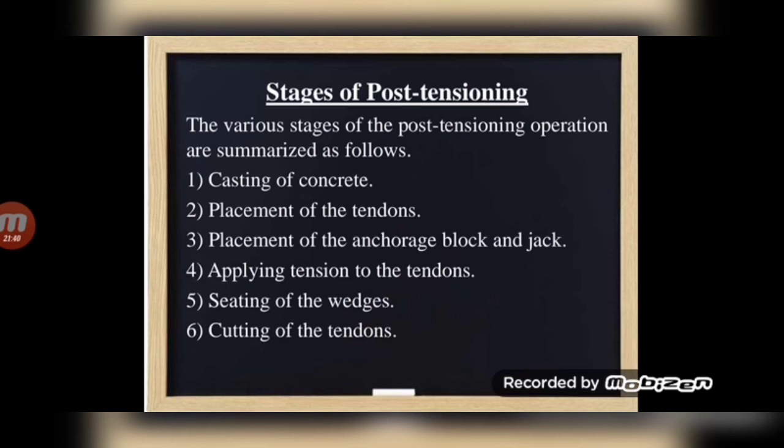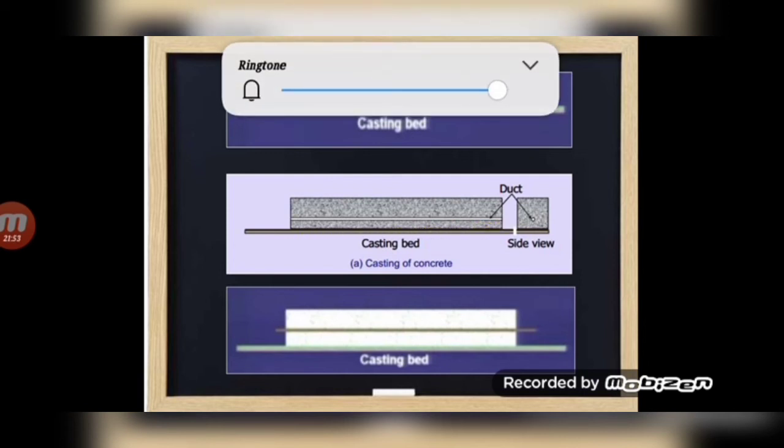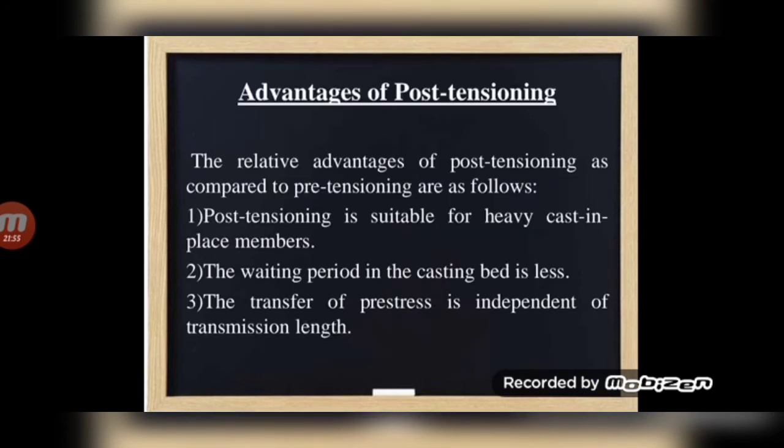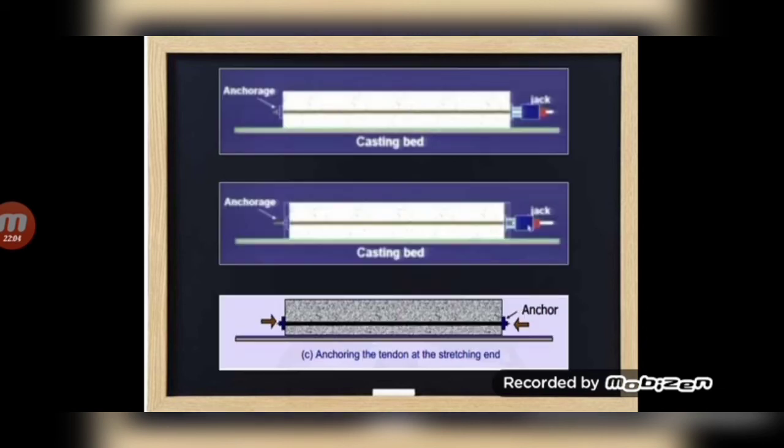See, casting bed. Then see, there is a duct. Here you can see the plain length inside that concrete block. That is called a duct. So we will be leaving the duct before casting of the concrete. This is a side view. After that we will be anchoring the tendon at the stretching end. Then we will be applying the tensile force. Then we will cut the tendon.